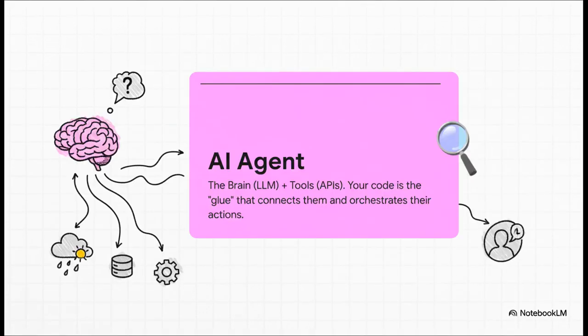So, what's the solution? Well, it's this. An AI agent isn't just the AI brain. It's the brain, the LLM, plus a set of tools, like APIs that can get that live data. And my job as a developer, the code I wrote, it's just the glue. That's it. It's the glue that connects that brain to its tools. See, I'm not building the brain, and I'm not building the tools. I'm just the orchestrator making them talk to each other.